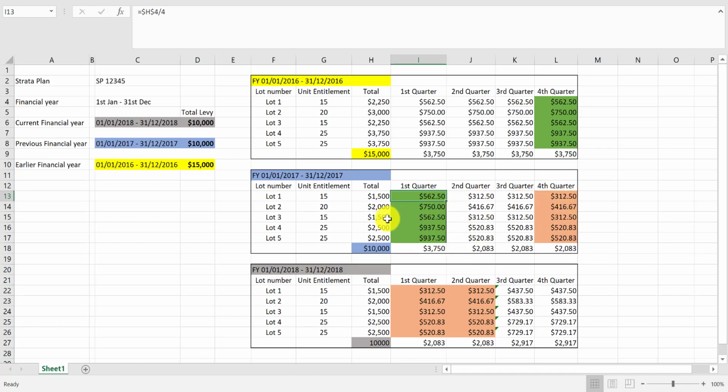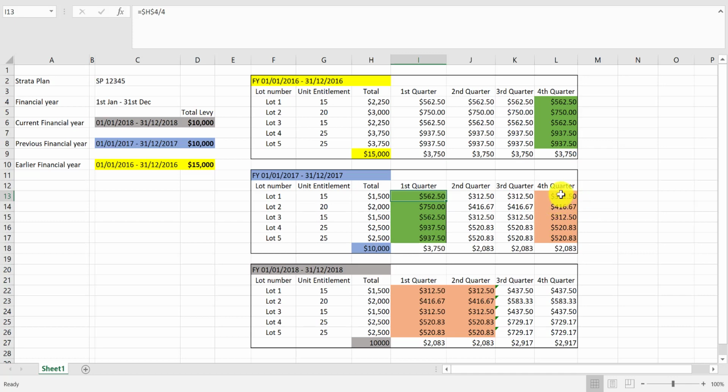Again, we move on to the current financial year, 2018. In 2018, we have decided that we're going to keep the levy the same, but the AGM has not convened until somewhere between the second quarter and the third quarter. Of course, the first quarter and the second quarter's levy would have been sent out to the owners. What numbers do we use to send out the levies?